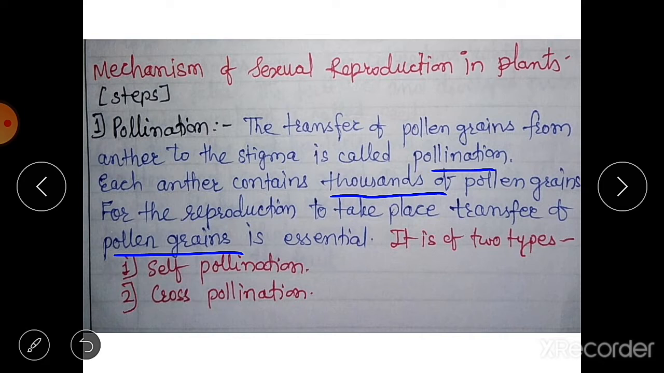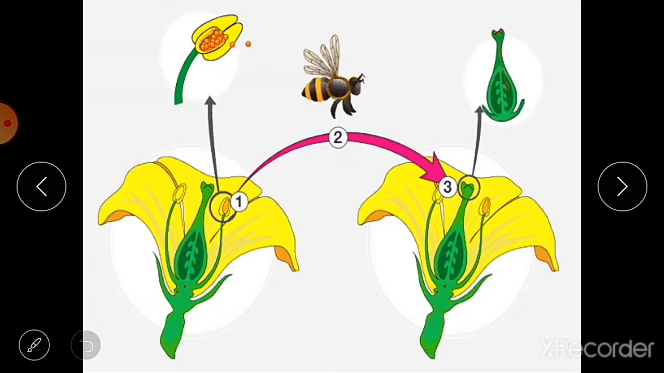So this transfer of pollen grains from the anther to the stigma of a flower is very essential, and it takes place in two ways. It has two types, that is self pollination and cross pollination. We will see them one by one. Here you can see the picture of self pollination. Now what is self pollination?